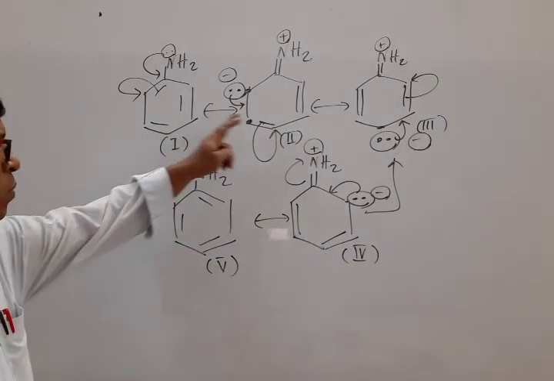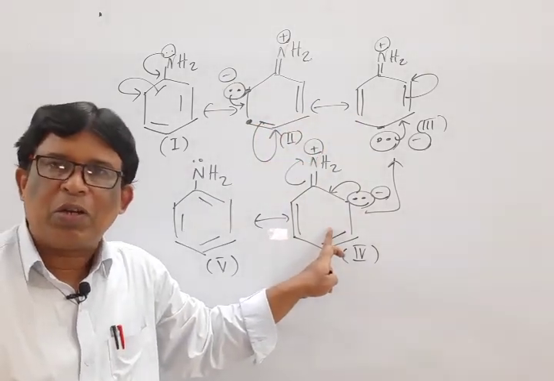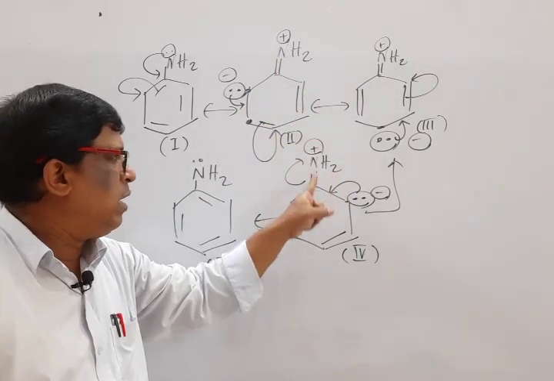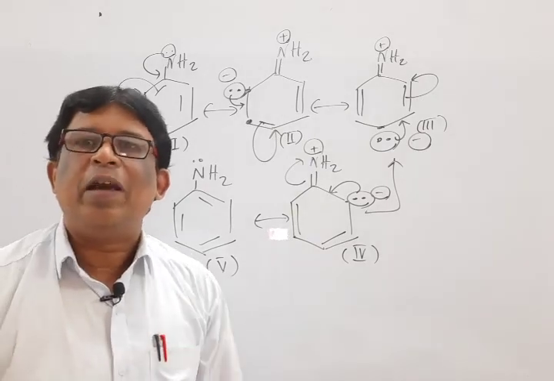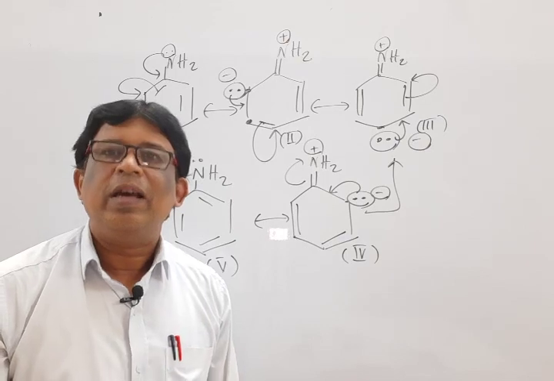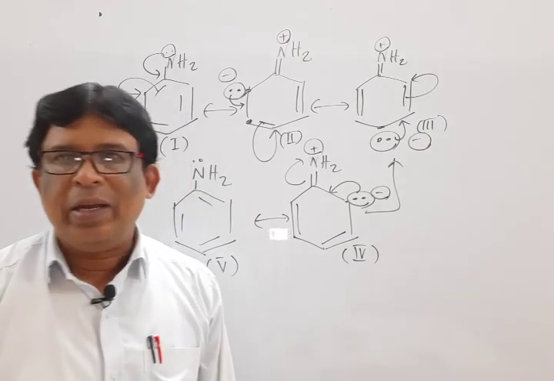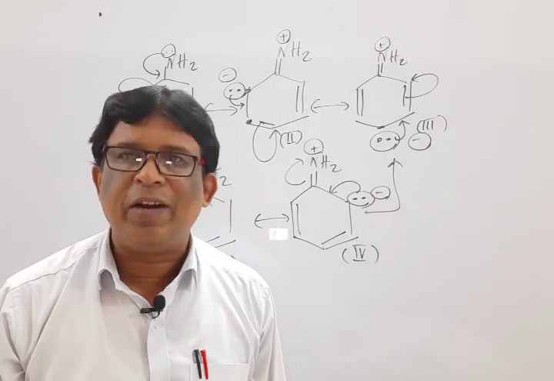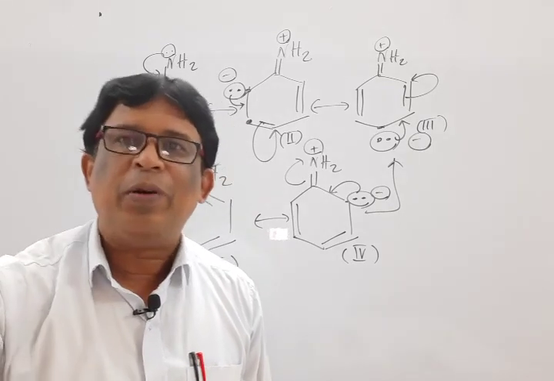So observe that from the resonating structures 2, 3, 4, it is clear that the nitrogen atom is an electron deficient species. So its ability to donate a pair of electrons gradually decreases. That's why basic nature decreases. Hence, aliphatic amines are stronger bases than the corresponding aromatic amines. These are a little bit of application of resonance effect.